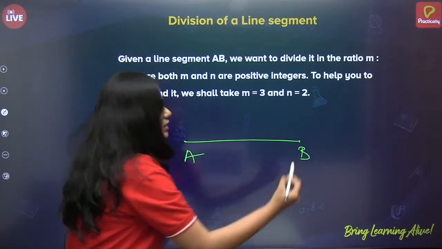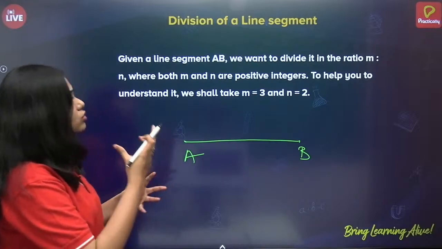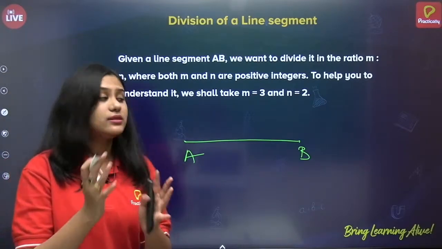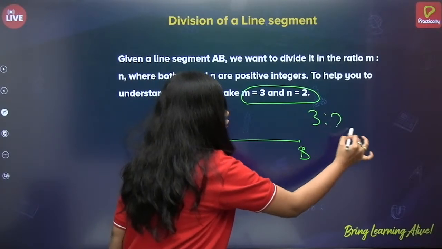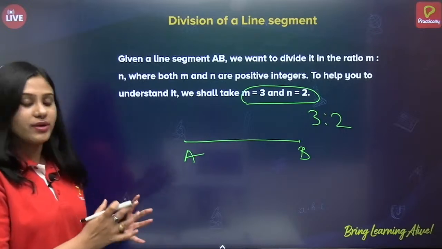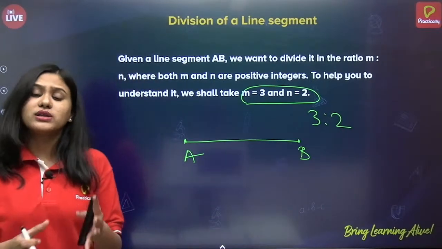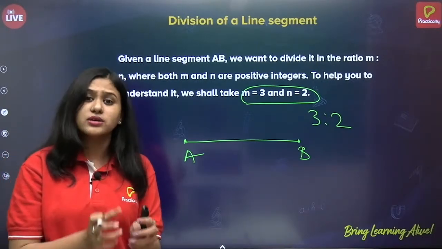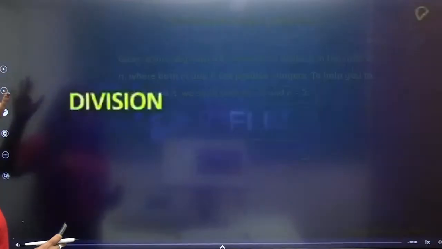I want to divide this line segment in the ratio of 3:2. How do I divide? So this is what we will be seeing now. If I want the line segment AB to be divided in the ratio of 3:2, how do I do it? So let us see a video for it.